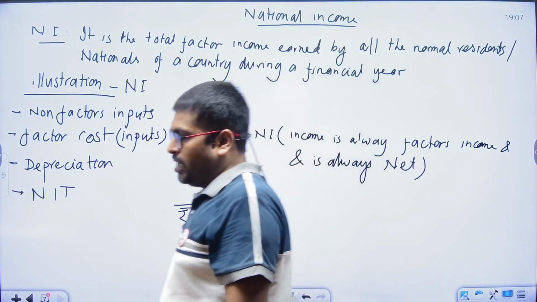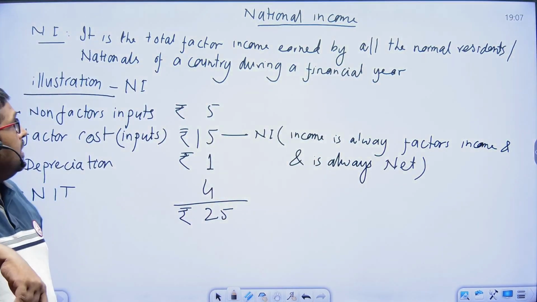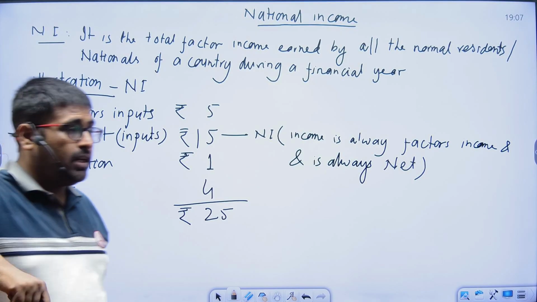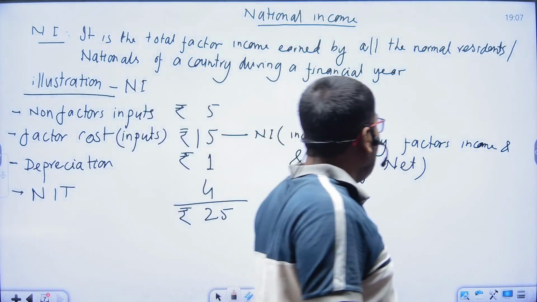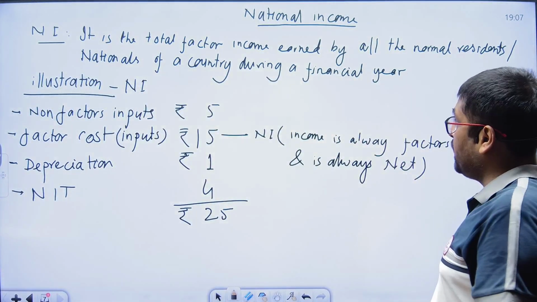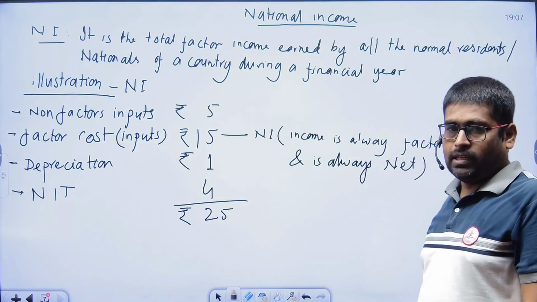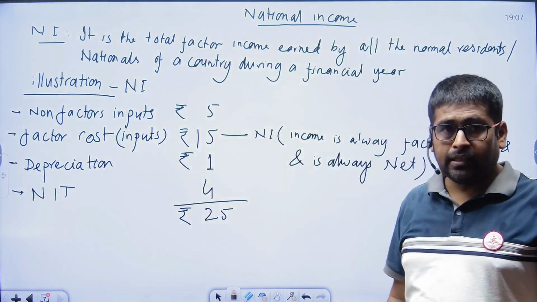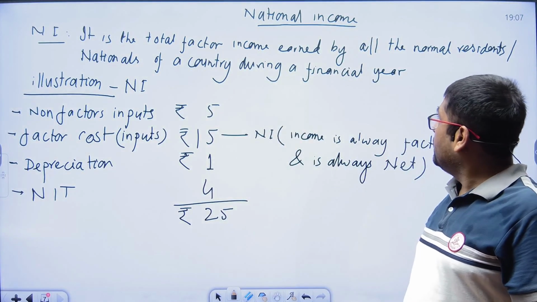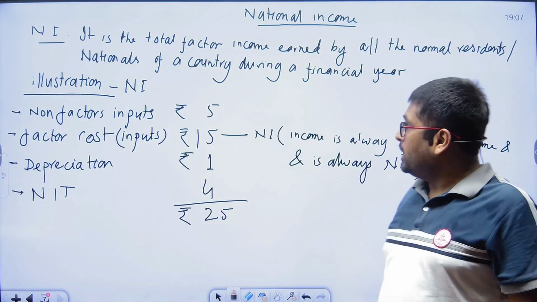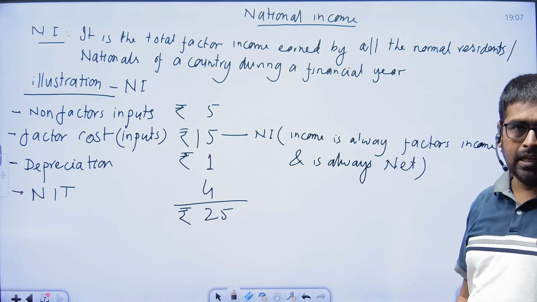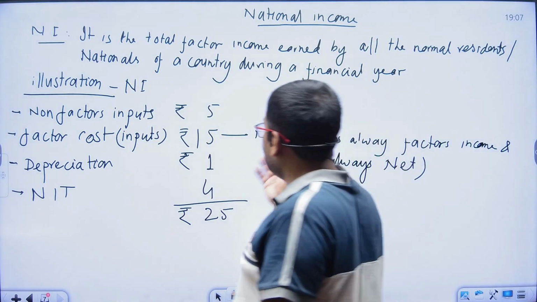What is the national income? It is the total factor income earned by all the normal residents and nationals of a country during a financial year.